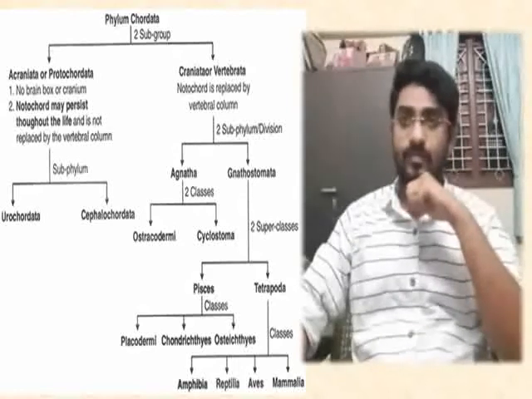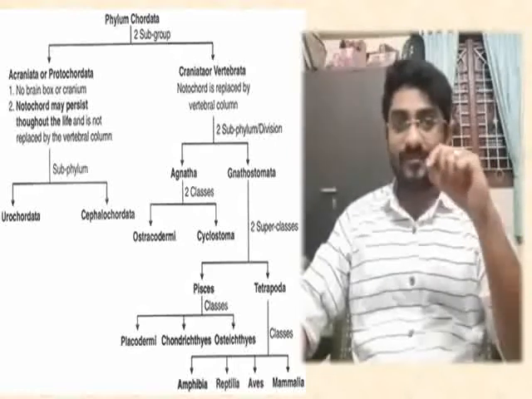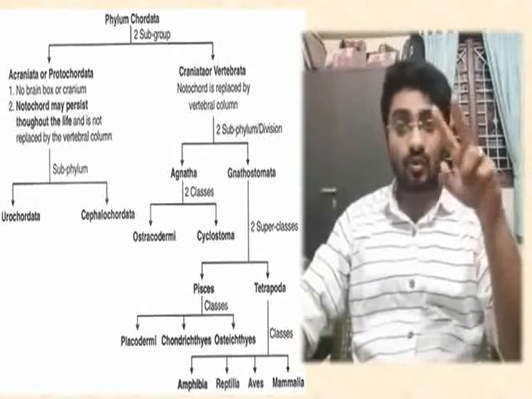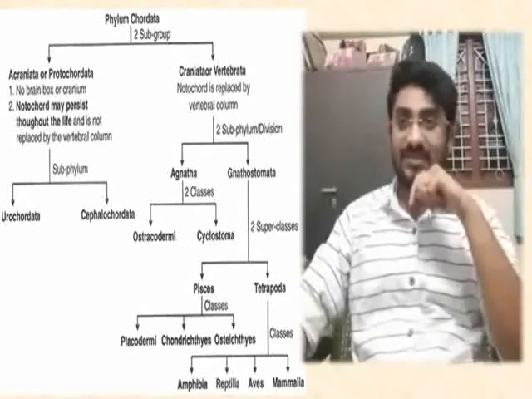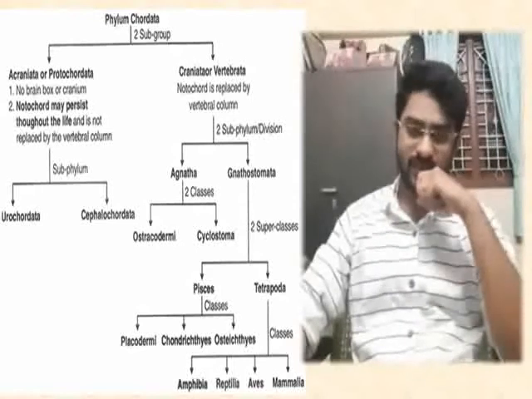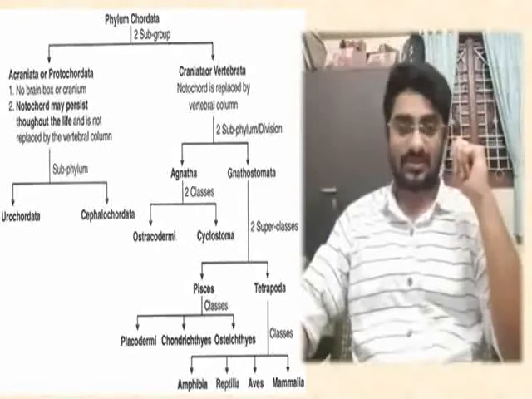Well, this subphylum Protochordata is again divided into two classes, that is Urochordata and Cephalochordata. We missed one more, Hemichordata. Example is Balanoglossus.